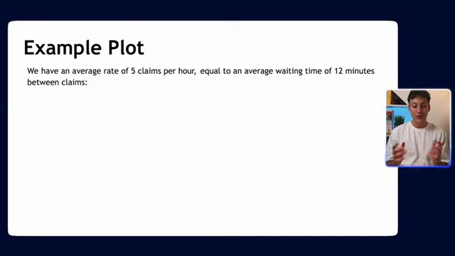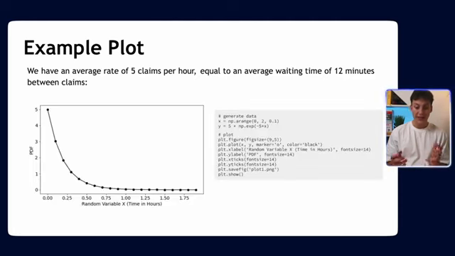So let's go back to our claims example that we've done the whole video. We have 5 claims per hour. This means that on average we have to wait 12 minutes for the next claim, right? Because we have 60 divided by 5. And what this looks like is this.